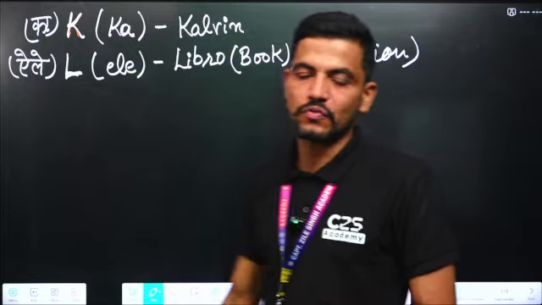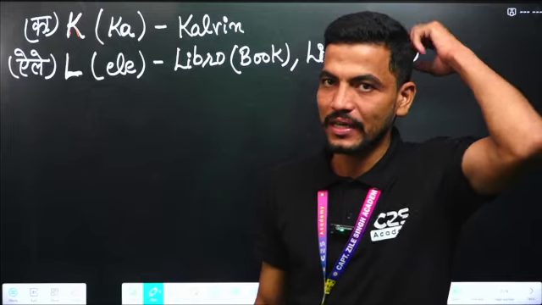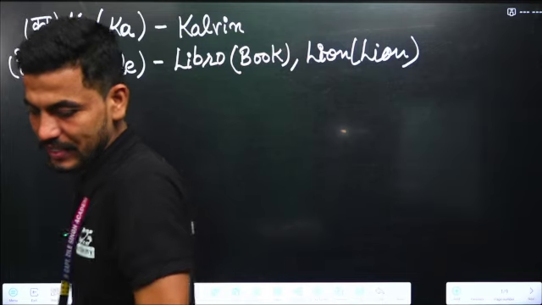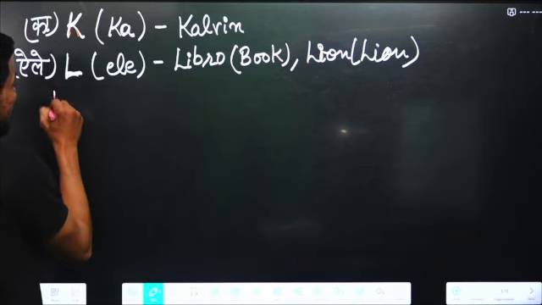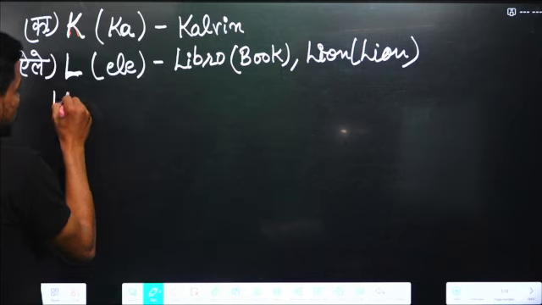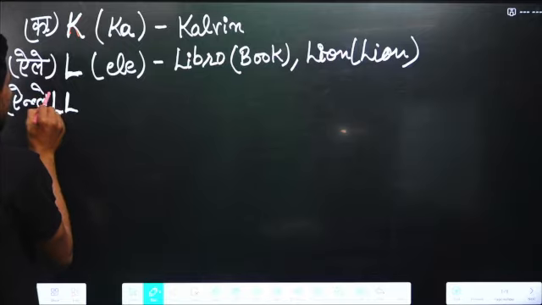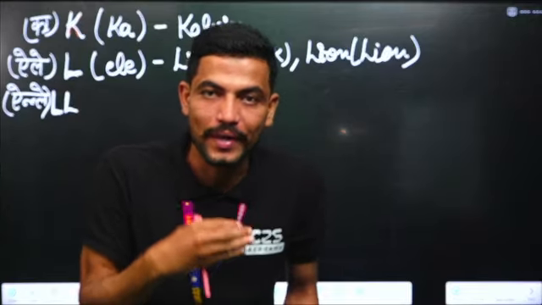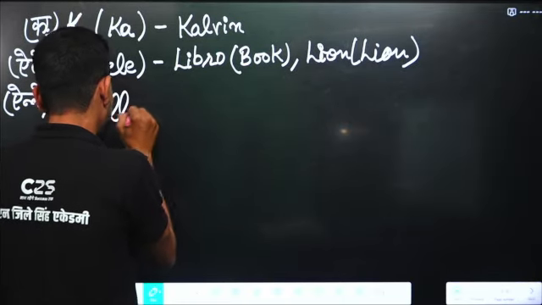L is pronounced as Elle in Spanish. Next is one more L, the double L. Double L is Elle. We have to give the stress on double L. It is E-double-L-E, Elle.